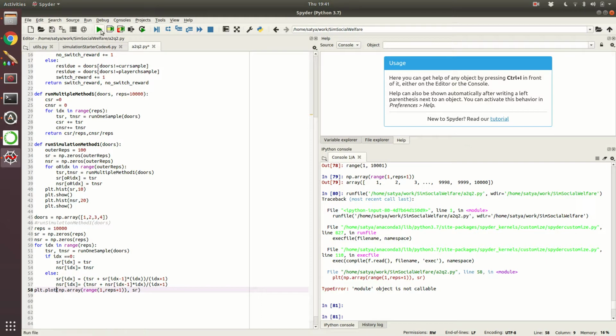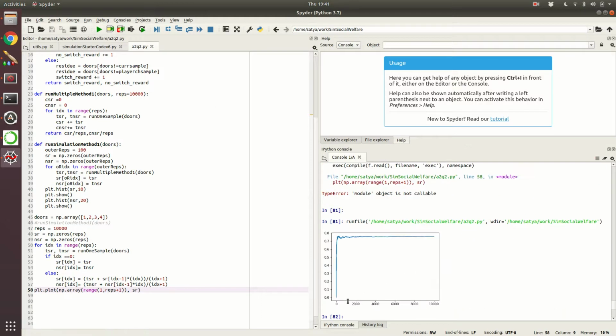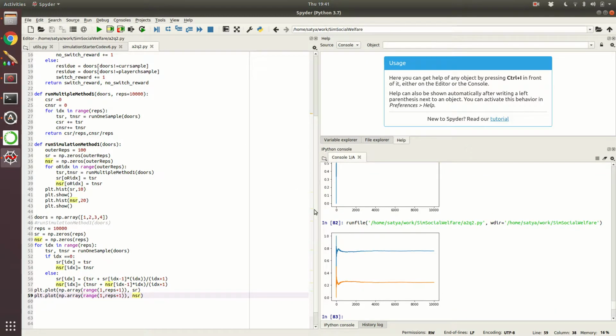Okay, so you see it starts and then it converges very quickly and reaches there. So this is what you would like to see. Similarly, you can do the NSR as well. Okay, then yeah, so both the things are converging. So this is the method 2.